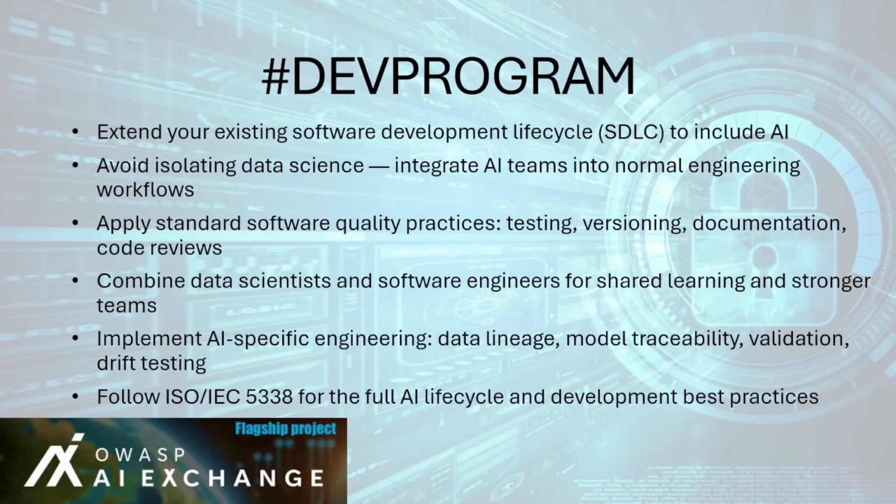The #dev program control focuses on bringing AI projects into the organization's standard development lifecycle. Instead of creating a separate process for AI, the goal is to integrate AI engineering into existing software development practices. Many AI projects start as experimental research, but without structure, they become hard to maintain, test, or transfer.